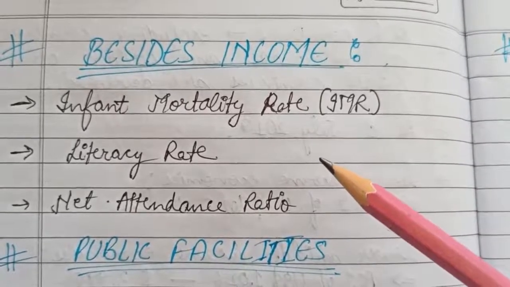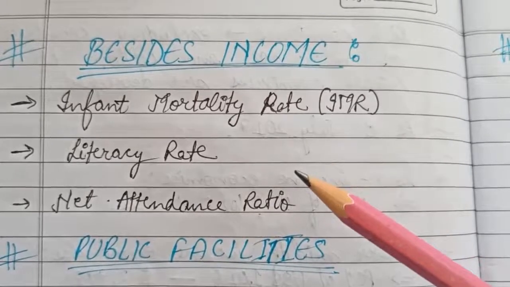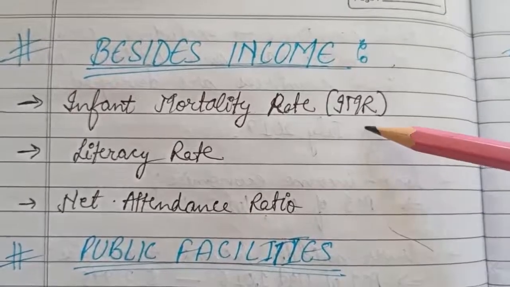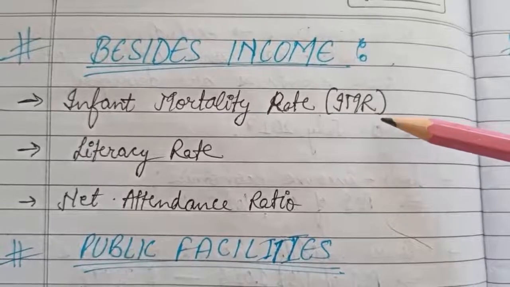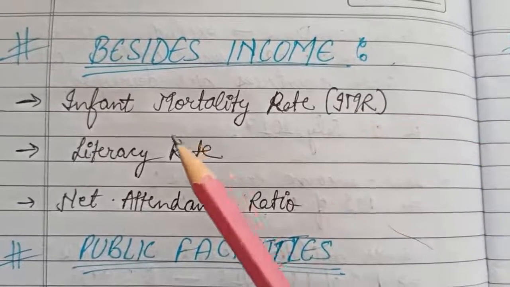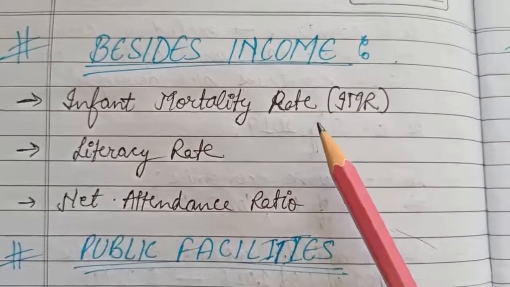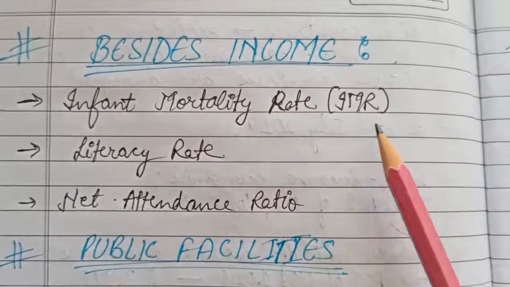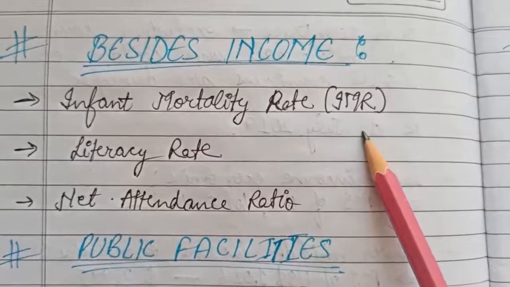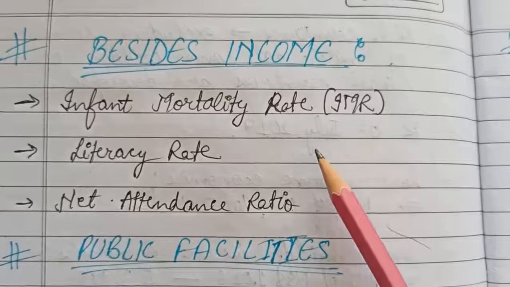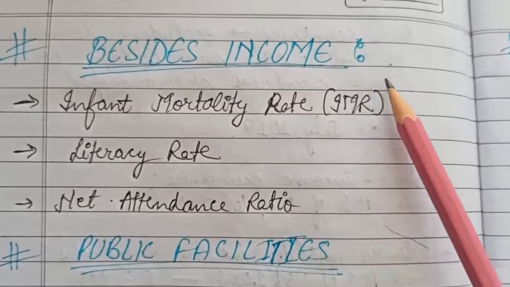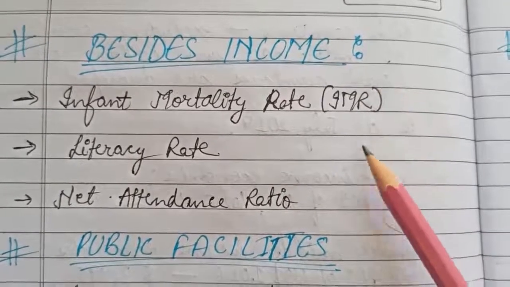Suppose the per capita income of a particular state, let's say Maharashtra, is more than that of Kerala. But if we talk about the infant mortality rate, the IMR of Kerala is better than that of Maharashtra. So from this we may come to know that income is not the only factor on which all the decisions will be based.